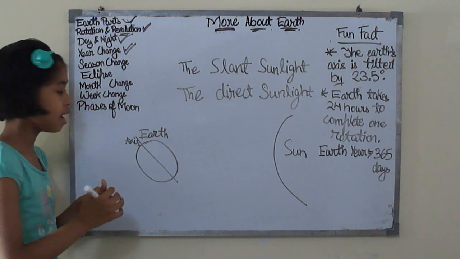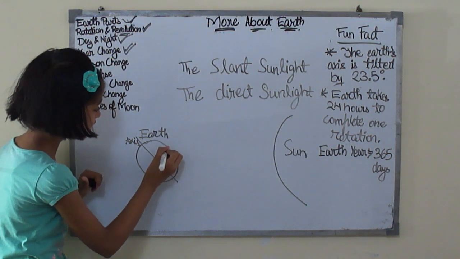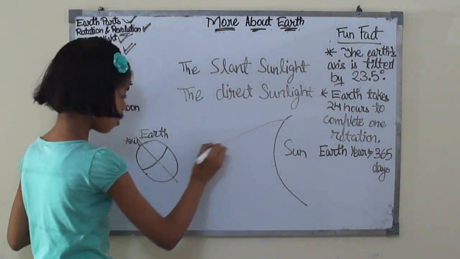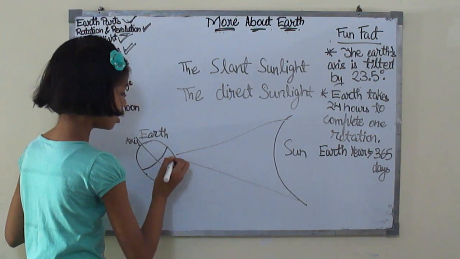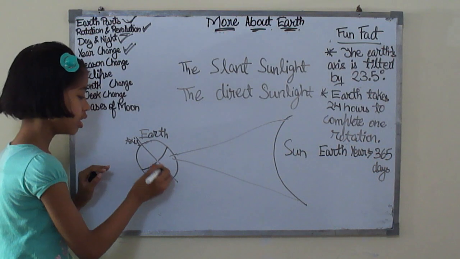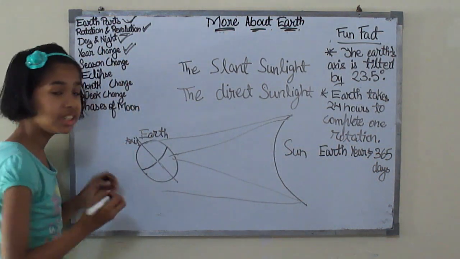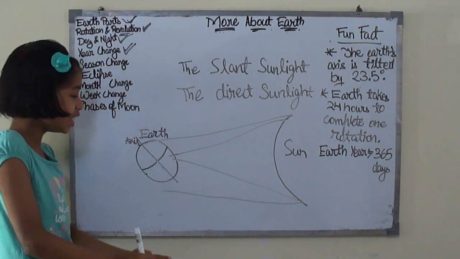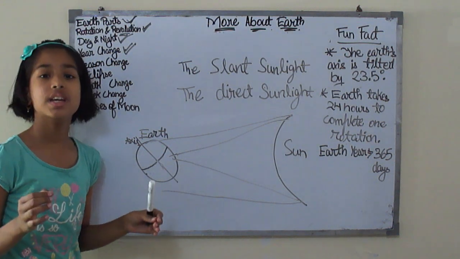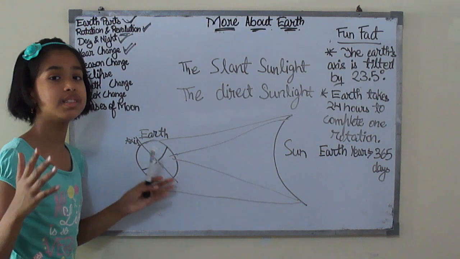Now see here that the sunlight is focused on the southern hemisphere, not the northern. It is now focused on the southern hemisphere. That obviously means that people in the southern hemisphere are getting more sunlight, therefore they are experiencing summer.